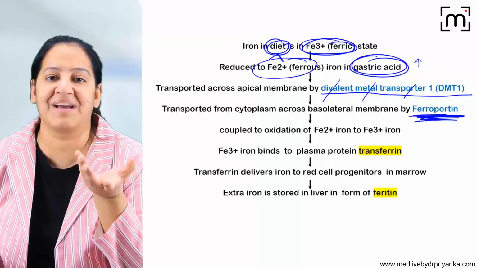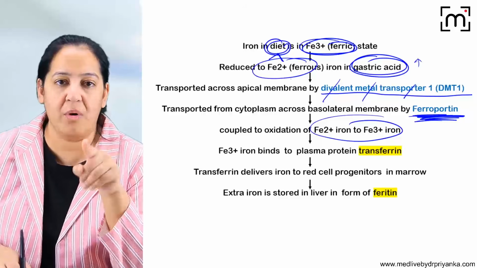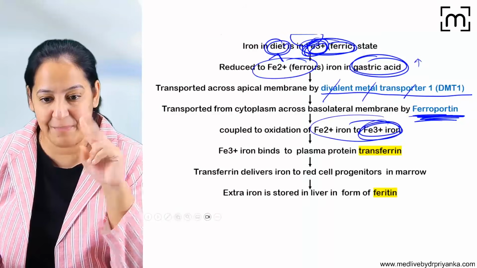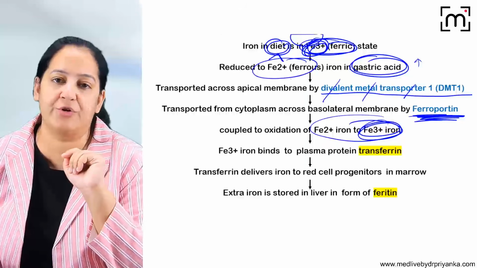But ferroportin again oxidizes it from ferrous to ferric. So whatever we eat is ferric, and whatever reaches the blood is also ferric. But only for absorption purposes it gets converted to ferrous.